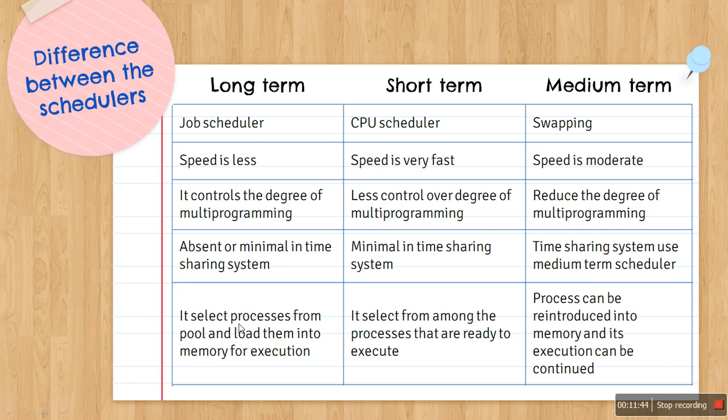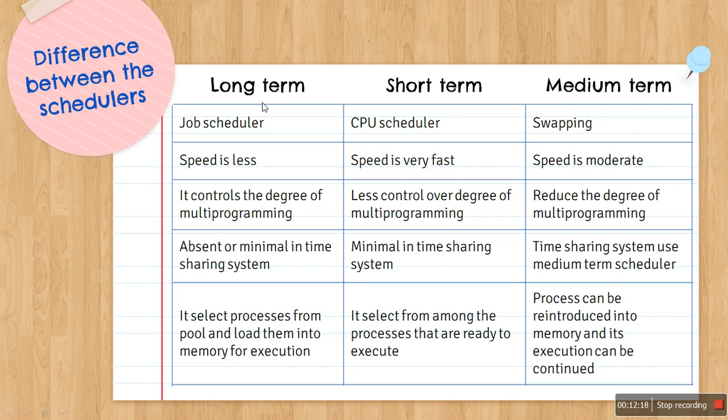Then the long term scheduler selects the processes from the job pool and loads them into memory for execution. Whereas the short term scheduler selects from among the processes that are ready to execute and allocates the CPU to it, right? And what is the task of the medium term scheduler? A process can be reintroduced into memory and its execution can be continued because of the medium term scheduler. That is what happens, right? You swap the process from memory to the disk and from disk to the memory. So this is all because of the medium term scheduler.